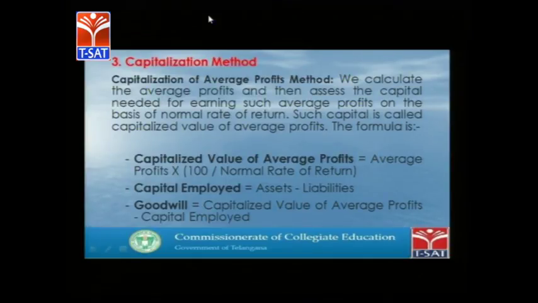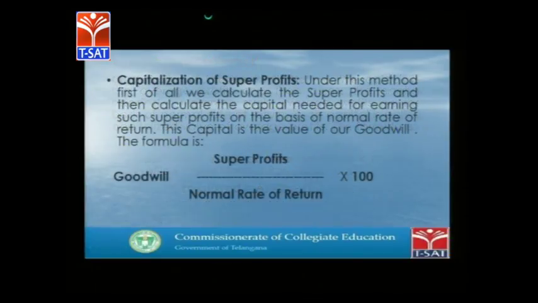Goodwill based on average profit is calculated as the capitalized value of average profits minus capital employed. So here we are calculating the goodwill on the basis of the capitalization method. Then the second important method is capitalization of super profits.